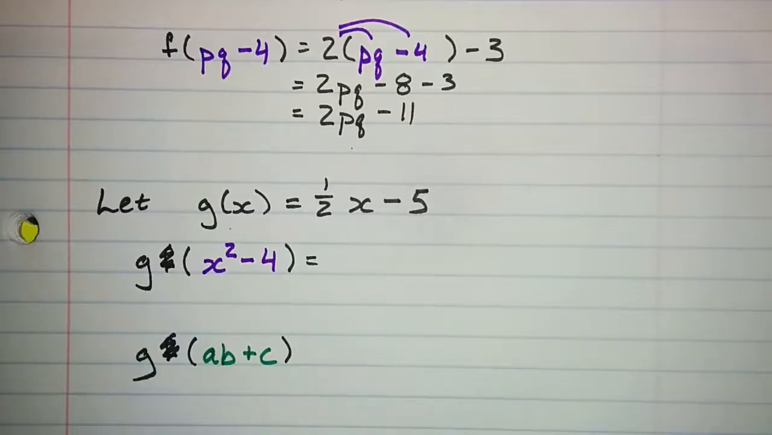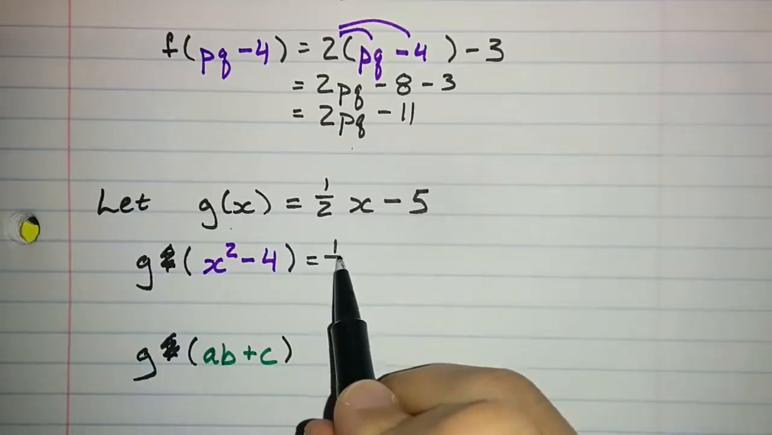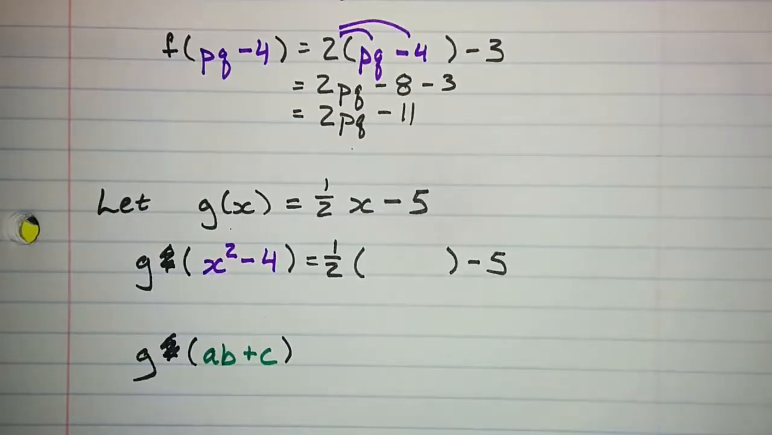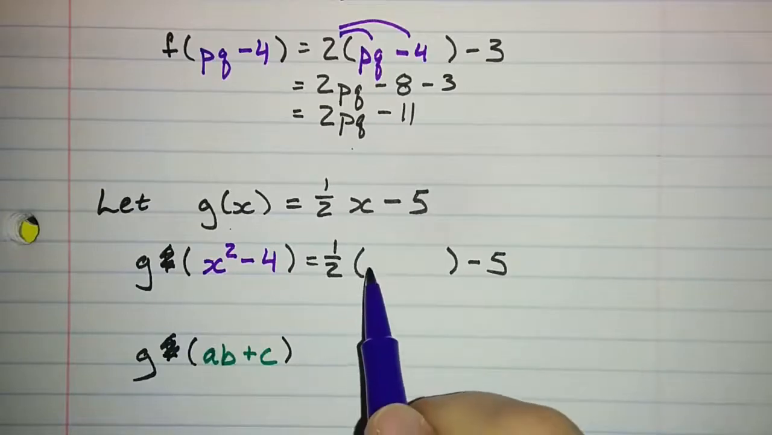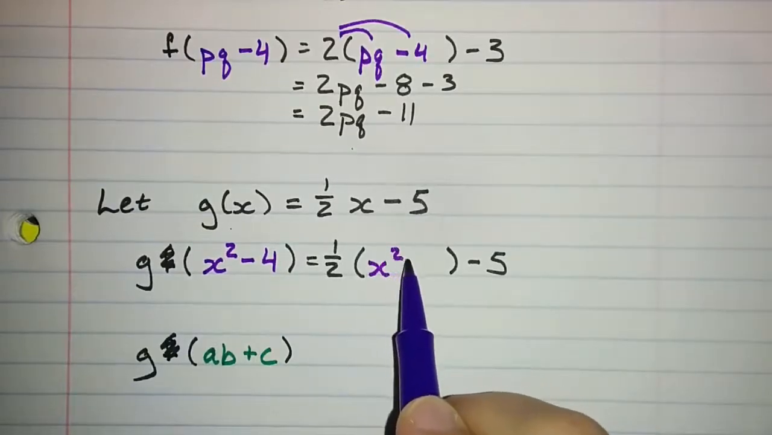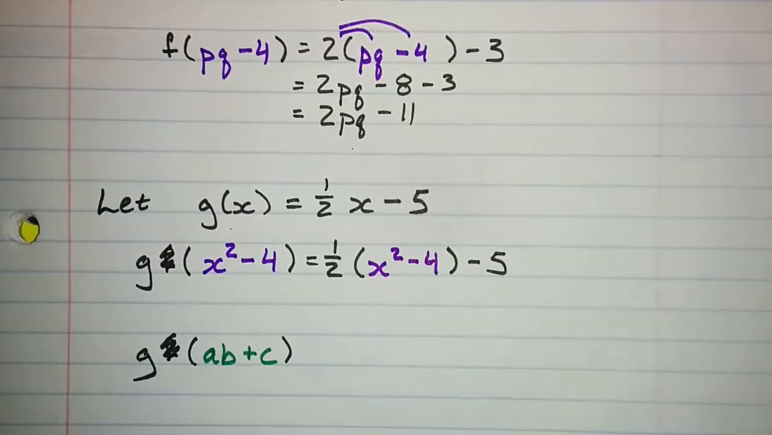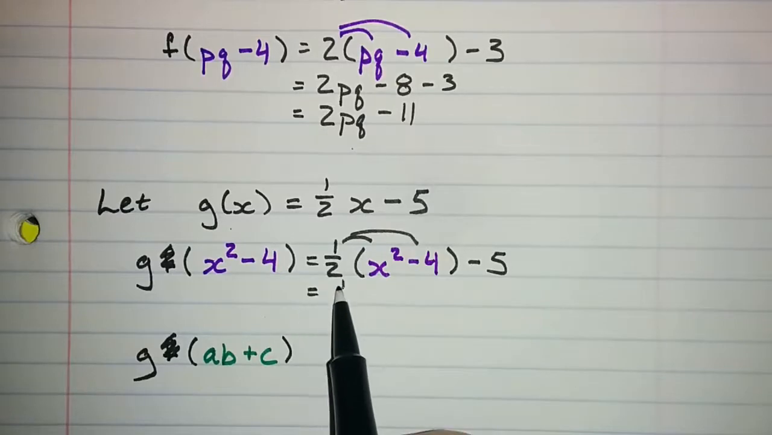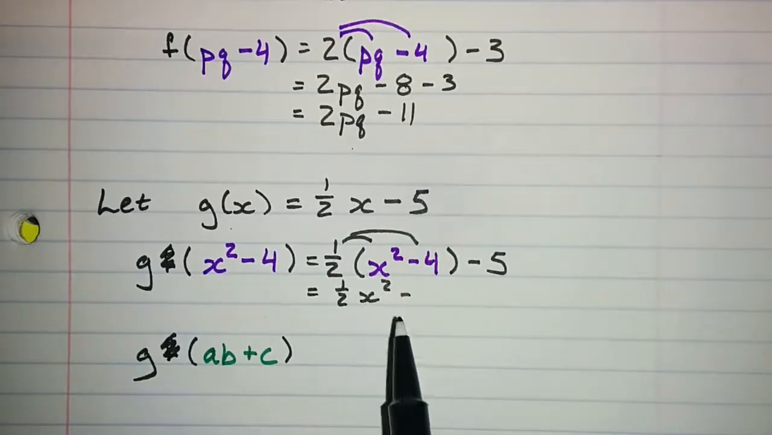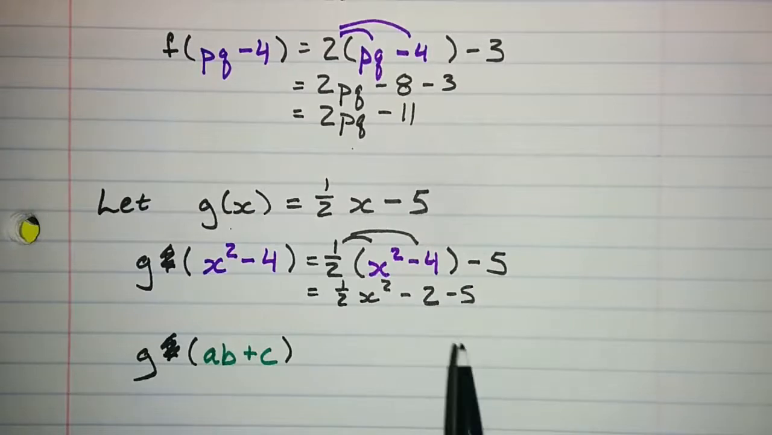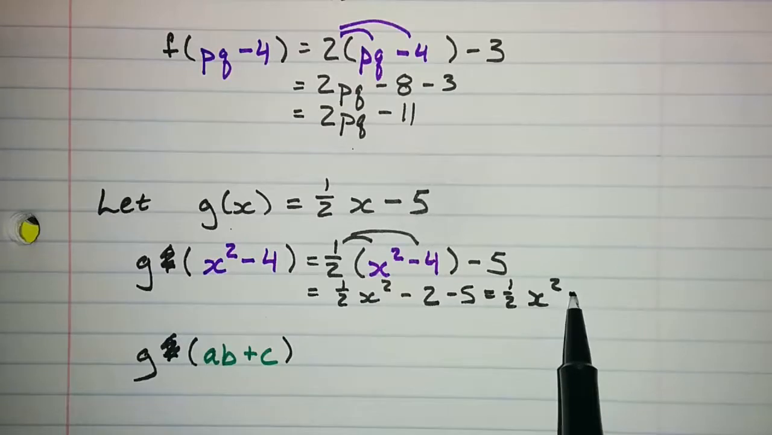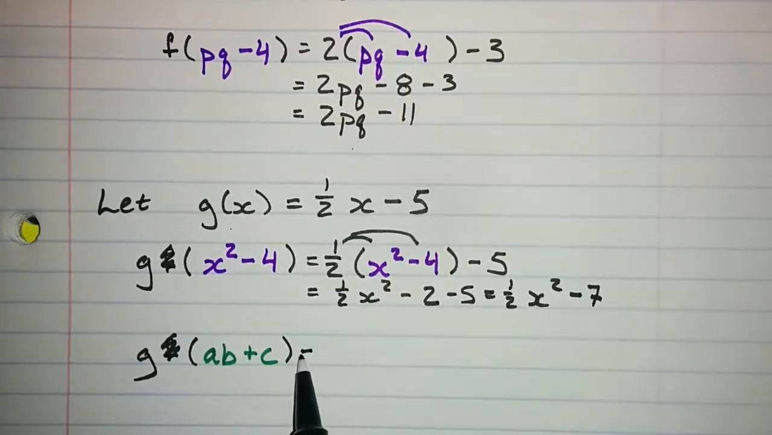Okay, well, g of anything is 1/2 that thing minus 5. In this case, the anything is x squared minus 4. So distributing, I'll get 1/2 x squared minus 2 minus 5, which will be 1/2 x squared minus 7. And that's it.